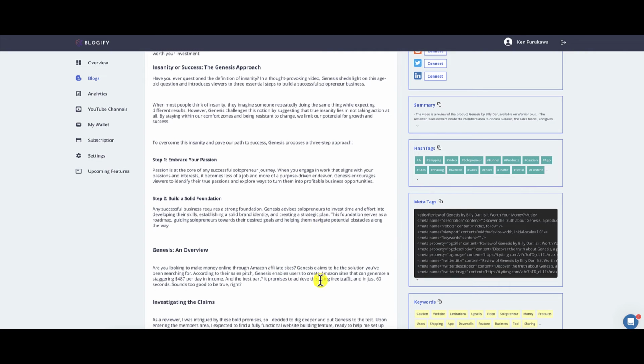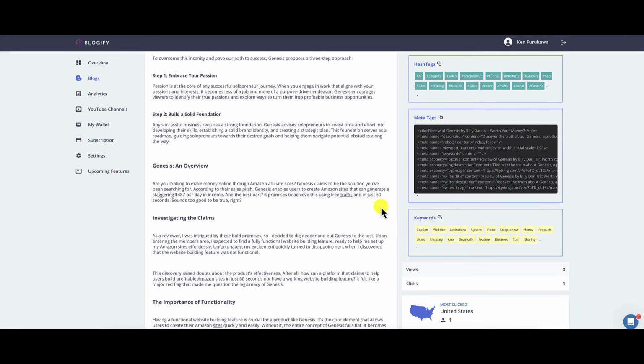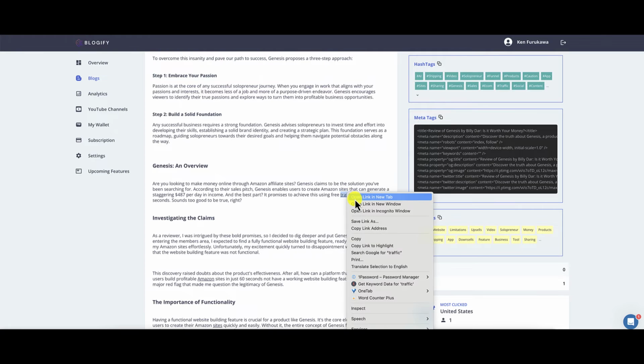So down here, you can see one. Let me see if I can zoom in. It says right here, here's traffic. Traffic was underlined, so this has an affiliate link here. I'm going to click on it. And this is going to be the first time that I see what kind of connection it has or what the affiliate link is. So let's just open this up in a new tab.